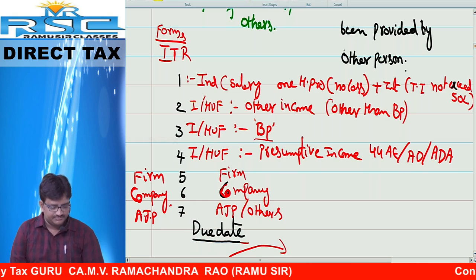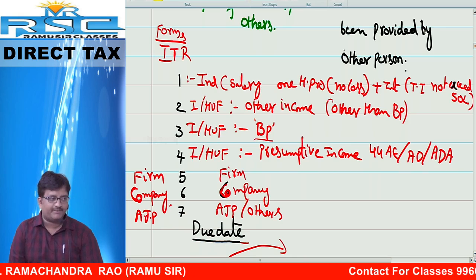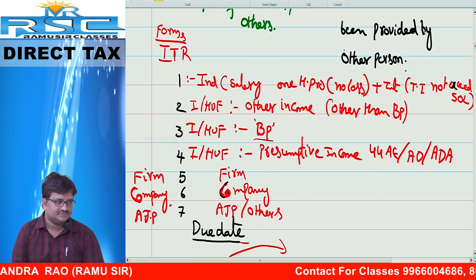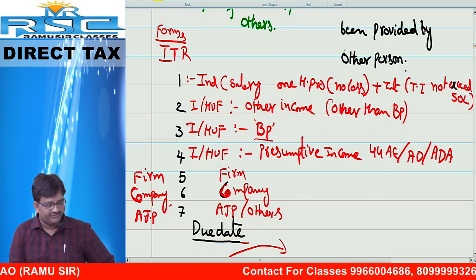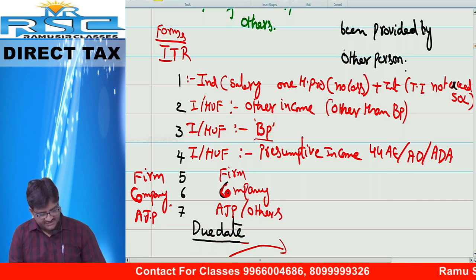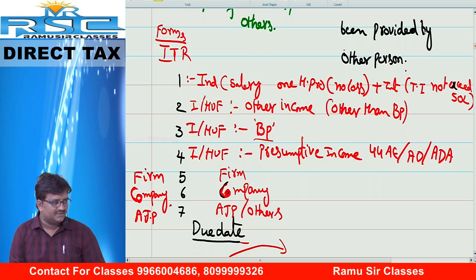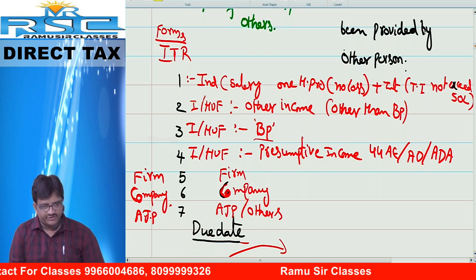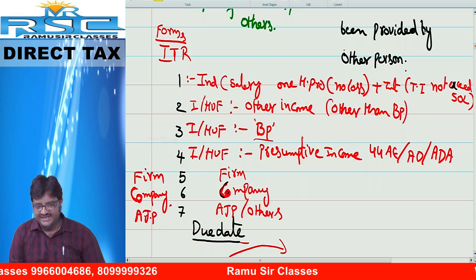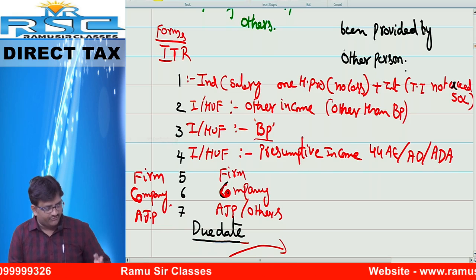Idea number 4. Individual or HUF having presumptive income covered under section 44AE, 44AD, 44ADA.